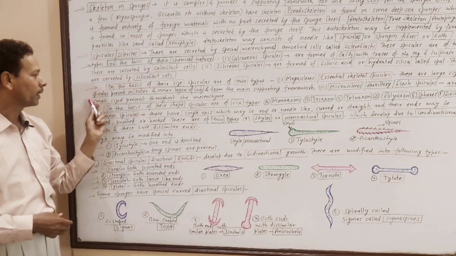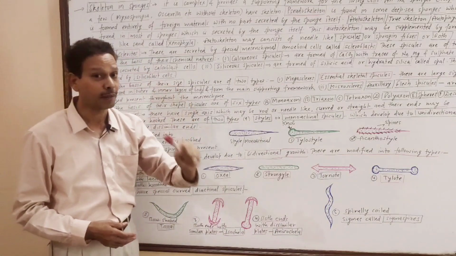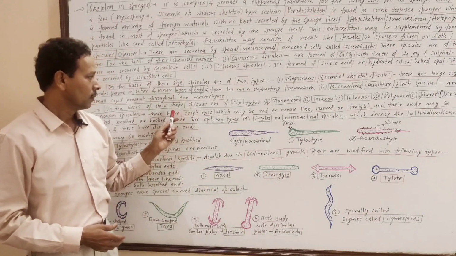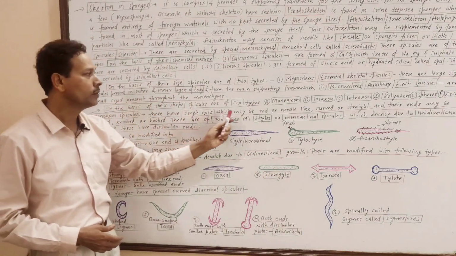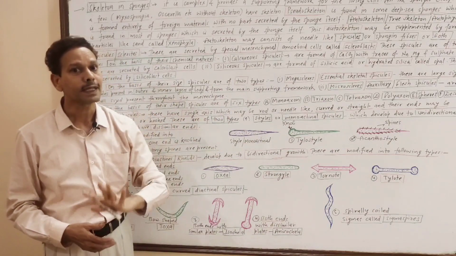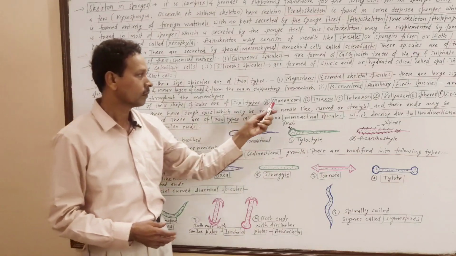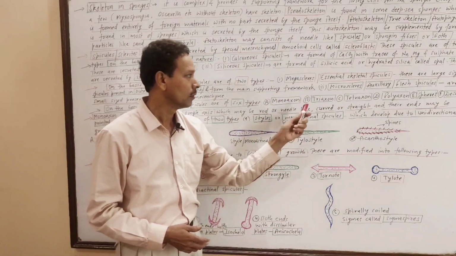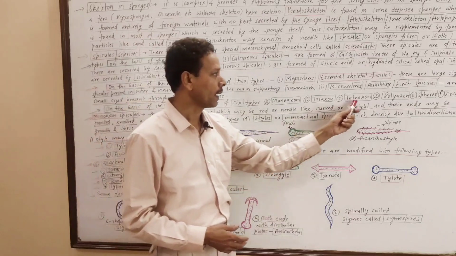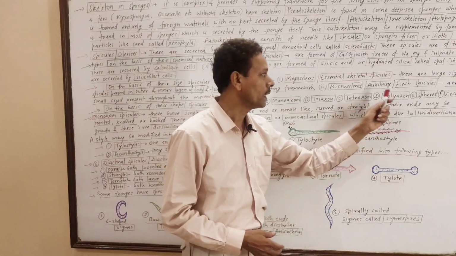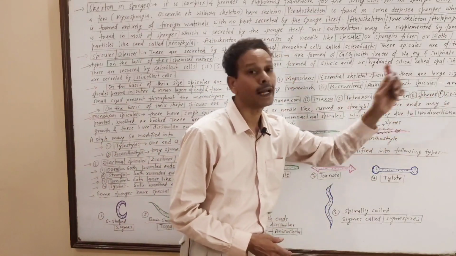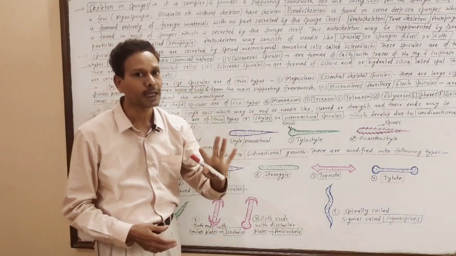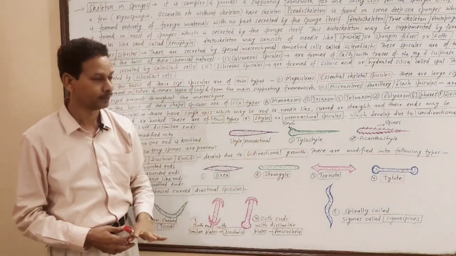Now, a very important type: on the basis of their shape, the spicules are of 6 types: monoaxon, triaxon, tetraxon, polyaxon, spheres and desmas.